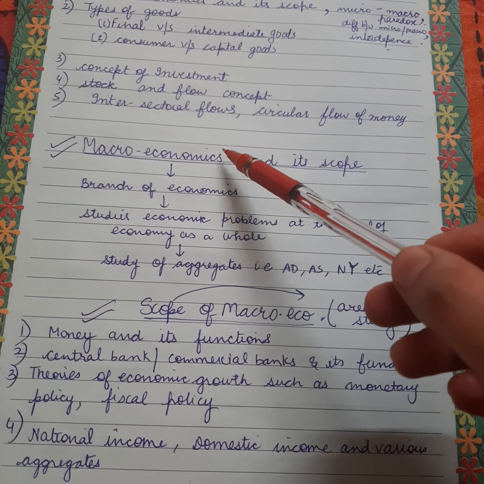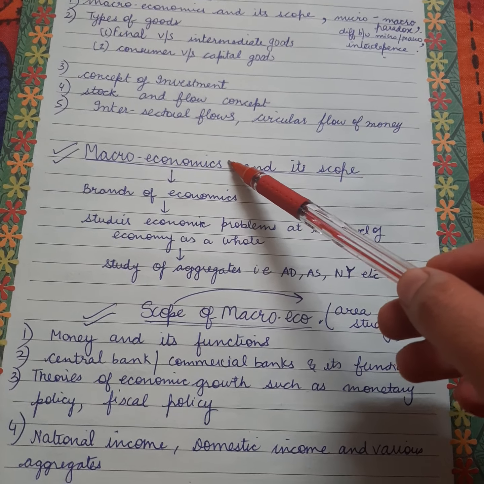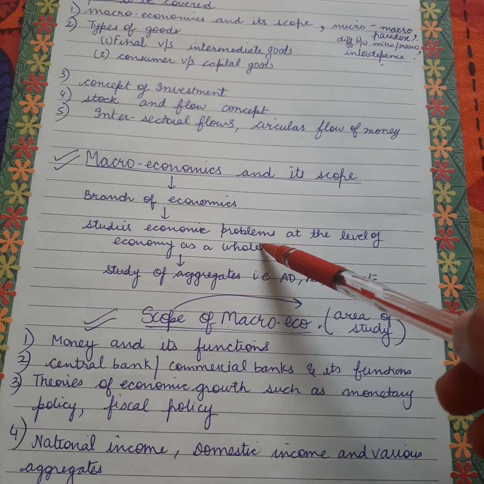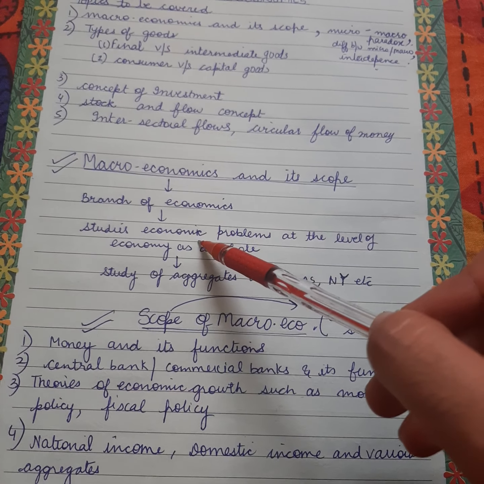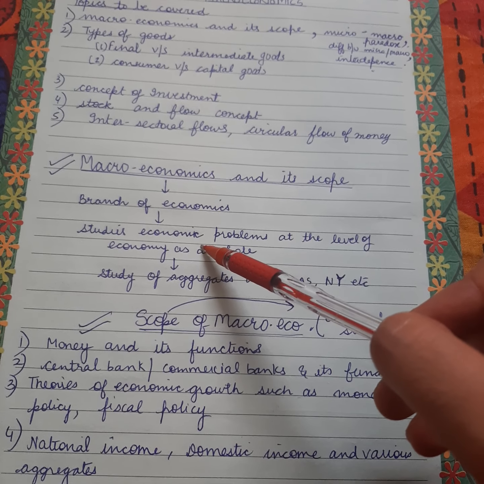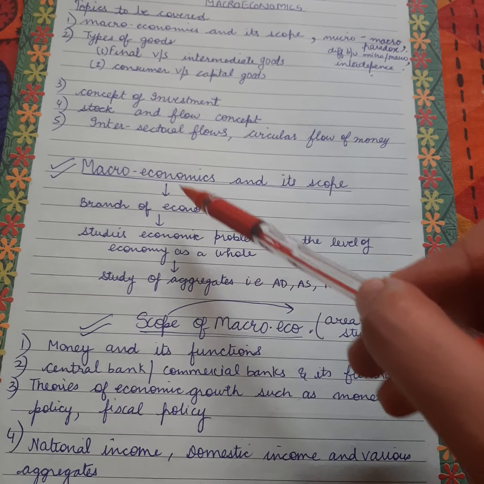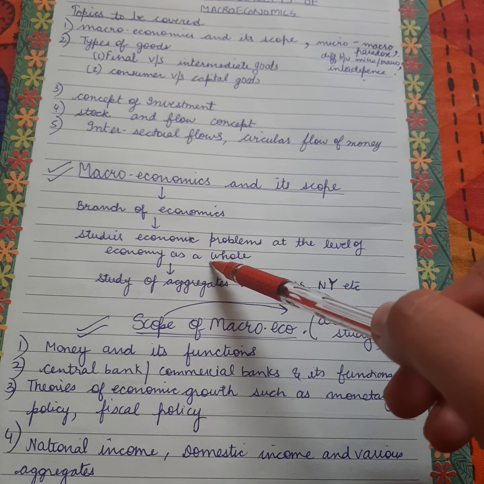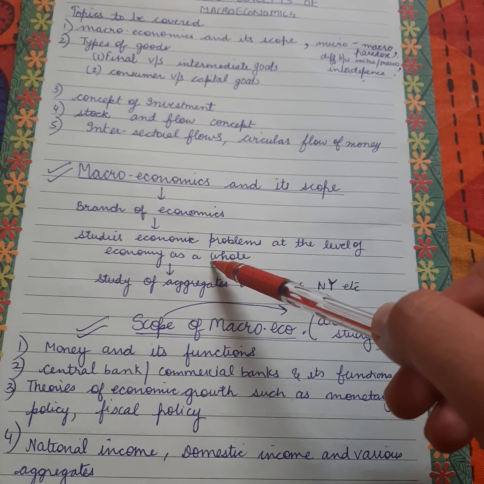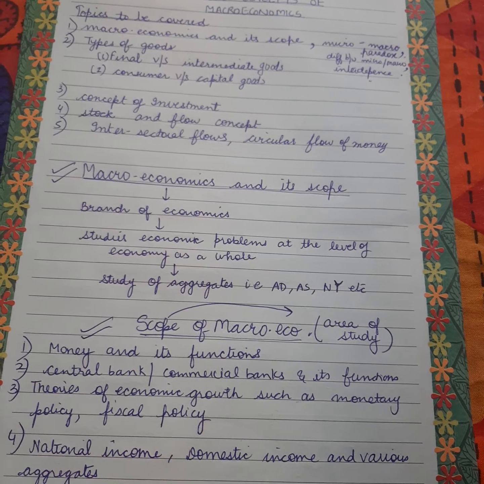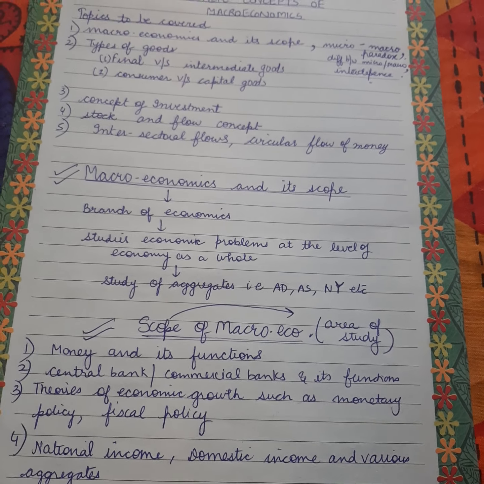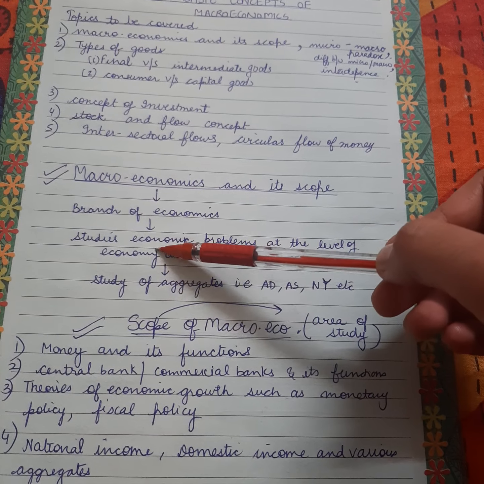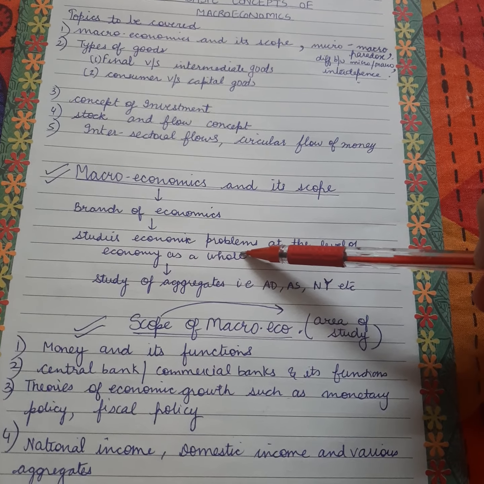Okay. So, what is macroeconomics? Macroeconomics is a branch of economics which studies economic problems at the level of economy as a whole. In 11th standard, what have we covered? We have covered microeconomics. As we all know, microeconomics was related to one individual unit, one individual consumer, one individual market, one individual producer. Whereas macroeconomics is the study of economy as a whole.